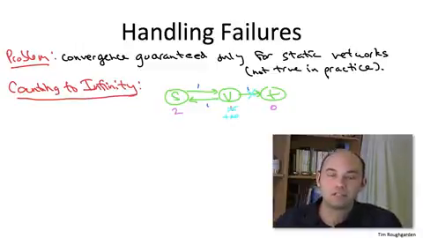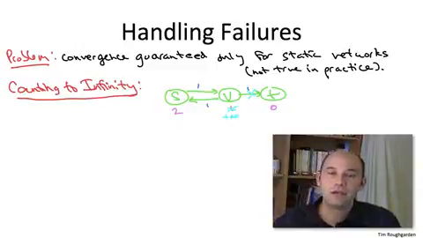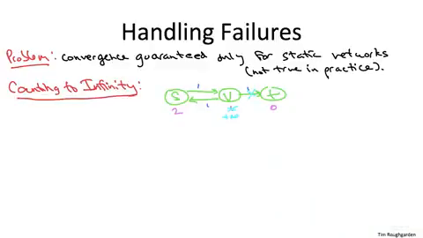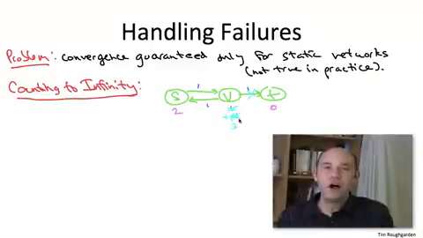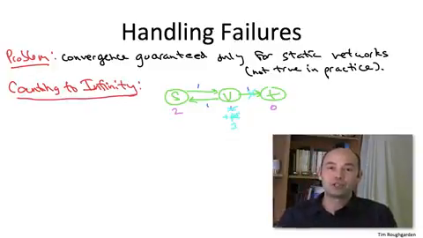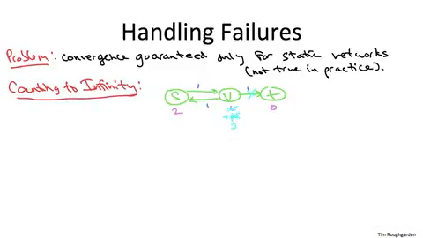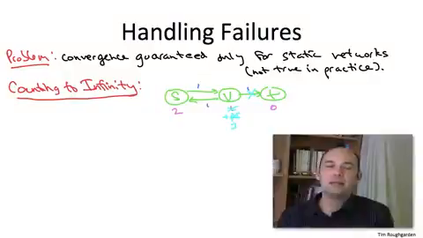And V says, oh, well, that's great. Currently, my estimate to T is plus infinity. I can get to S with length 1. S says it can get back to T with length 2. So that gives me a path of length 3 to T. Now, of course, the flaw in this reasoning is that S was depending on V to get to T. And now all of a sudden, V circularly is going to use S in its mind to get all the way back to T. So this already illustrates the dangers of naively implementing the asynchronous Bellman-Ford algorithm in the presence of link failures.